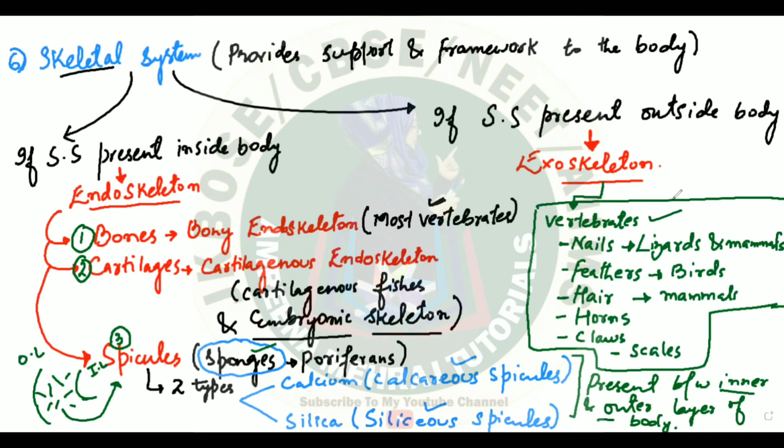If you think about a tortoise, which is again a vertebrate, a tortoise has a carapace, a very hard shell on the upper surface of the body, which protects the tortoise. That hard shell is called the carapace. That carapace protects the body of a tortoise. So carapace is also an example of an exoskeleton. Let me write it down over here. The carapace of the tortoise is again an exoskeletal structure.